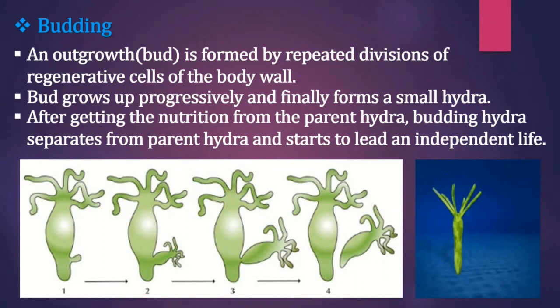The bud grows up progressively and finally forms a small hydra. Dermal layers and digestive cavity of the budding hydra are in continuity with those of the parent hydra. The parent hydra supplies nutrition to the budding hydra. The budding hydra separates from the parent hydra and starts to live an independent life when it grows up and becomes able to lead an independent life. Okay children, so this is how budding in hydra takes place.